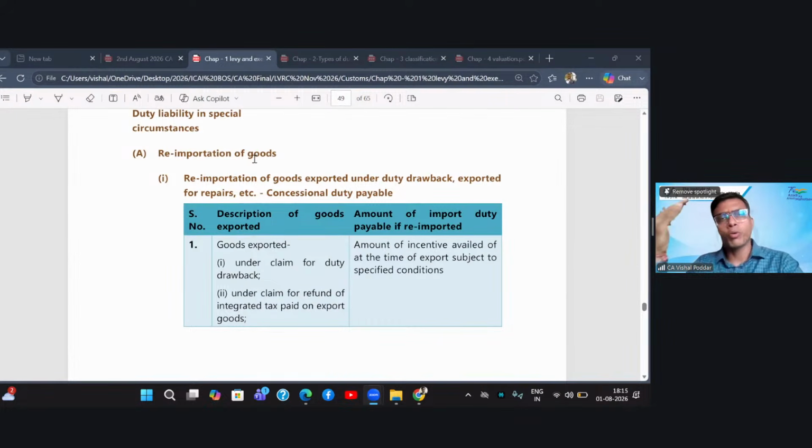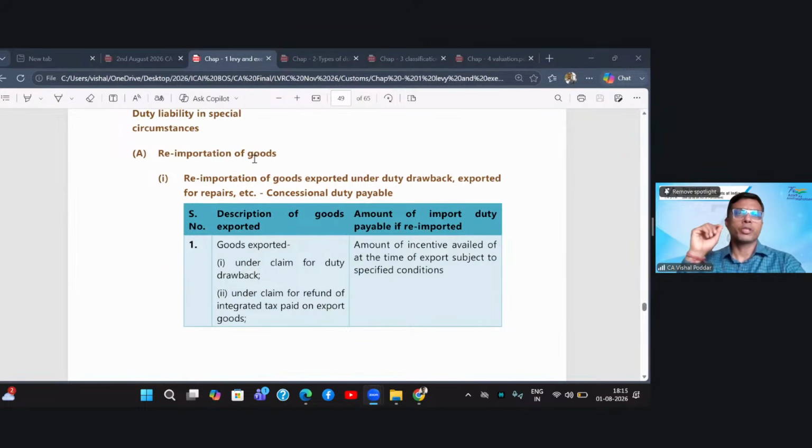So let us say you got some export order and against that you exported your goods. However, these goods are returned back. So what you had exported has come back, but why has it come back? For repairs or some type of correction. And you are going to carry out that repair or rectification and then re-export it.